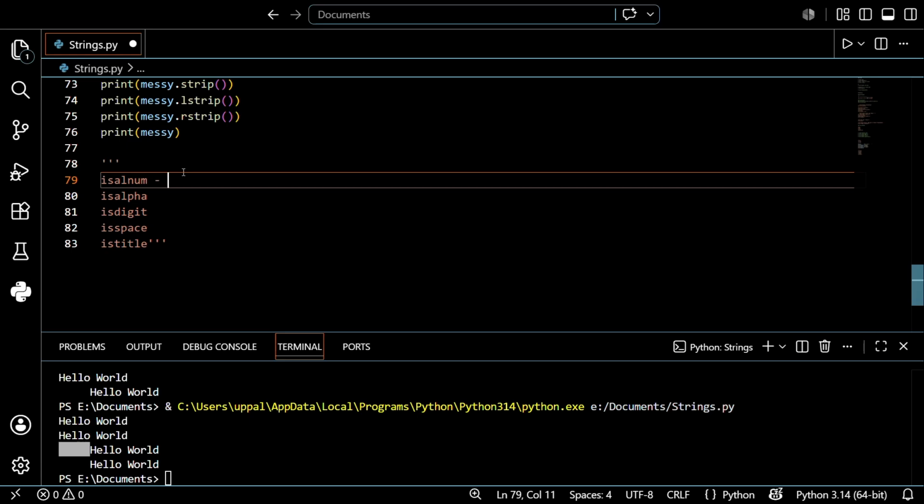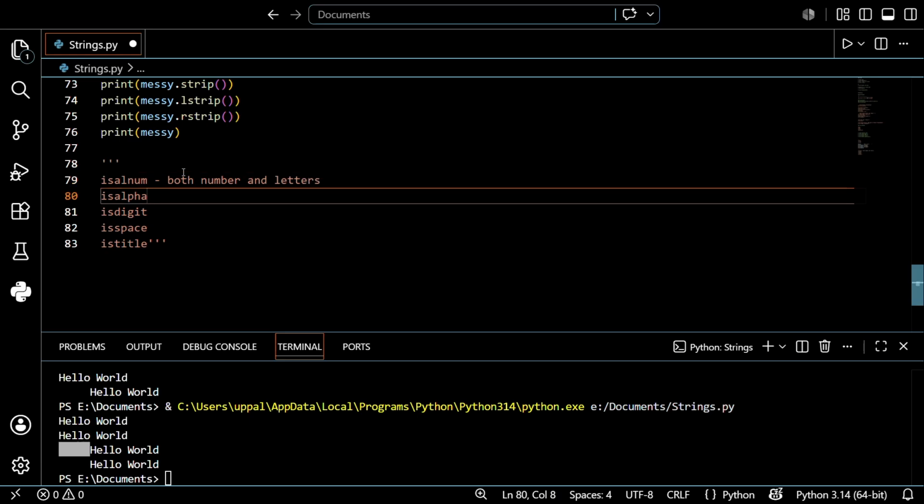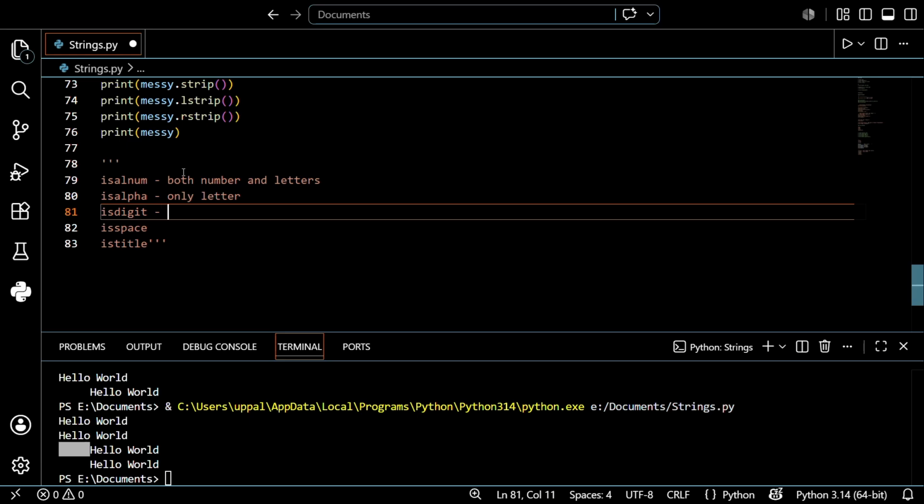If the string contains both numbers and letters, then you can use isalnum. And if the string contains only letters, then you can use isalpha.